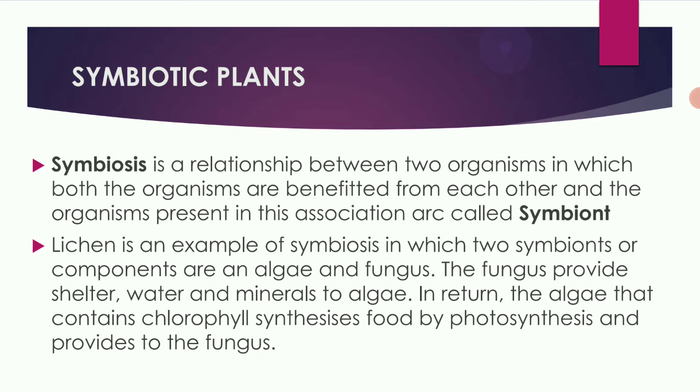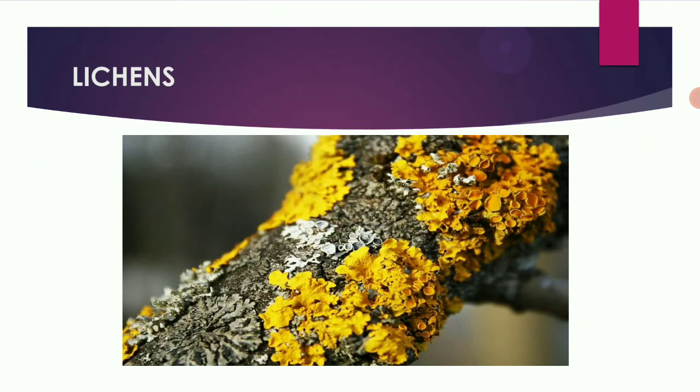Symbiotic plants. Symbiosis is a relationship between two organisms in which both organisms benefit from each other, and the organisms present in this association are called symbionts. Example, lichens. Lichen is an example of symbiosis in which the two components are algae and fungus. I'll show you the lichens. These are lichens. They're attached to the plant.